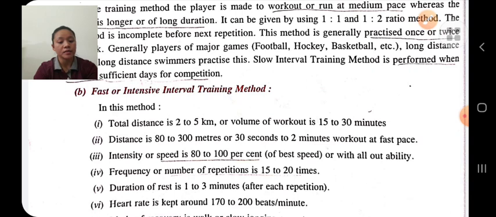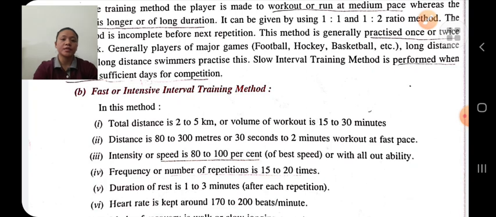This method is generally practiced 3 times in a week, and it is useful in almost all games and sports.